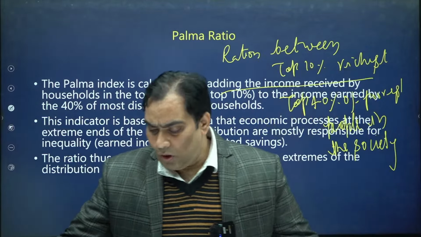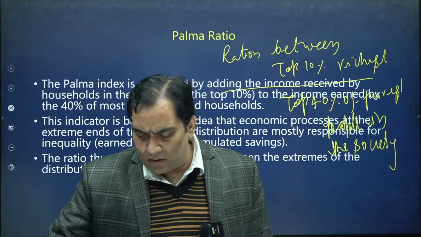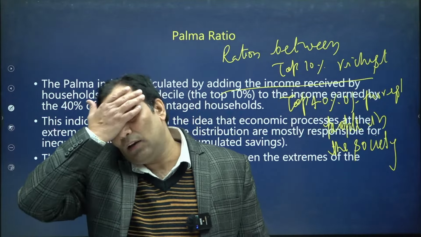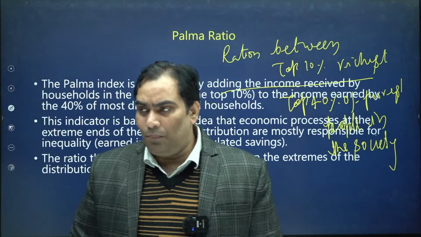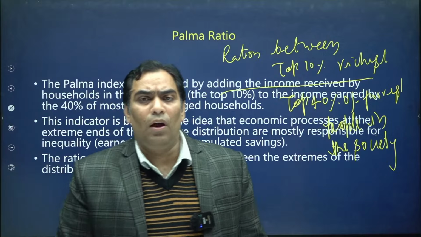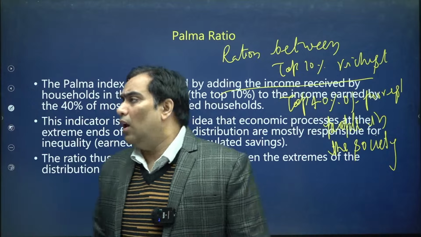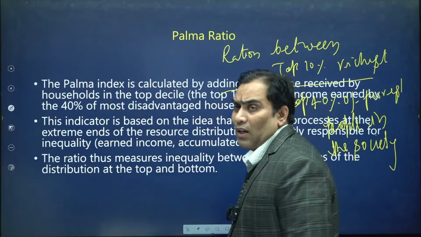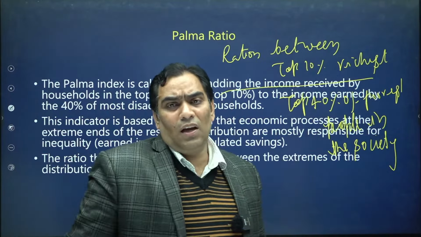What is Palmer ratio, how it works and why it works, we will definitely discuss. But first let me give you the idea of what Palmer ratio is and what the argument of Mr. Gabriel was for calculating this. Why he included top 10% and 40%, we will discuss that also. But before that, what does the Palmer ratio represent?